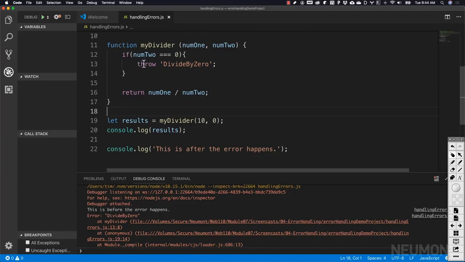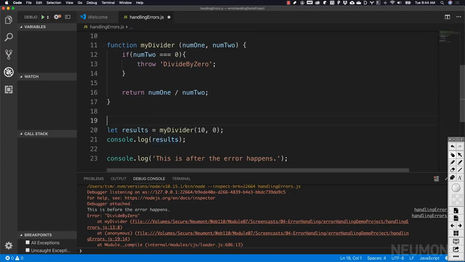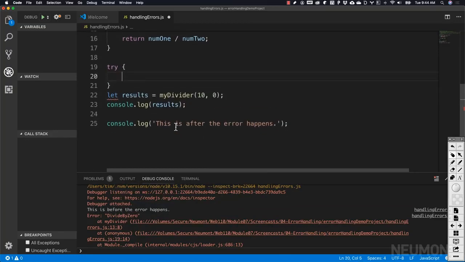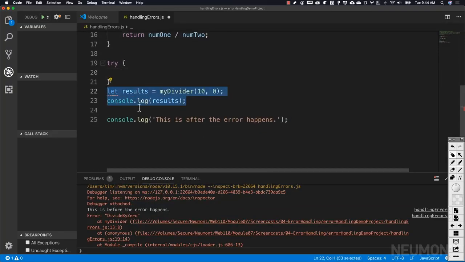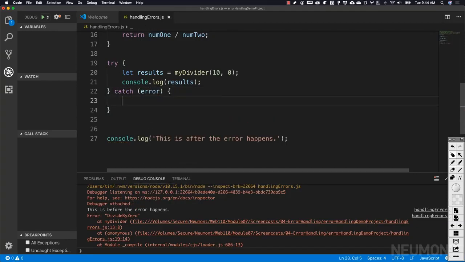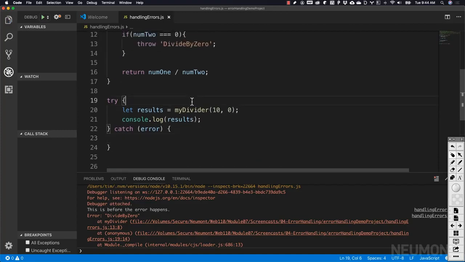Now because my function throws an error, what the caller can do in order to handle this situation is simply wrap the code that could have this error happen to it. Let's put that inside of a try block, and then we can catch the error using a catch statement with its own block to handle the error.